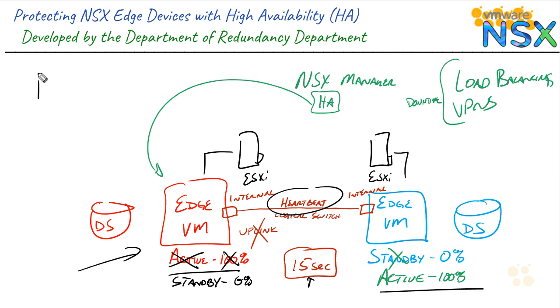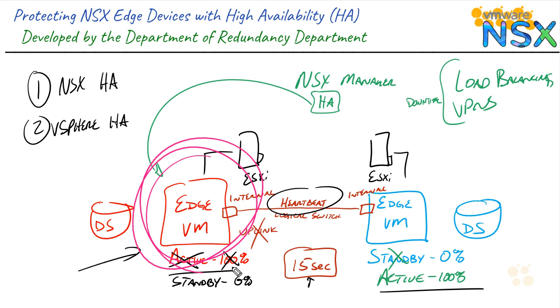This is a single level of protection, NSX HA. And if you're familiar with vSphere HA, we can implement that as well, providing multiple levels of redundancy for our VM. So my friend, this is how we put a shield around our edge virtual machines. And we can do this for every edge virtual machine that we need to protect, both the control VMs for our distributed logical routers and the edge services gateways.